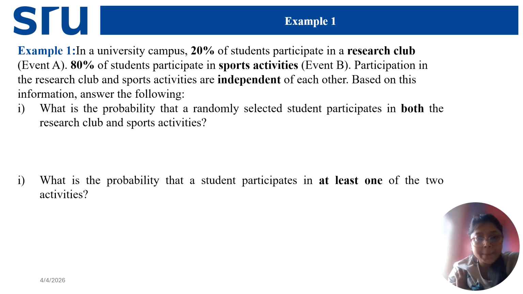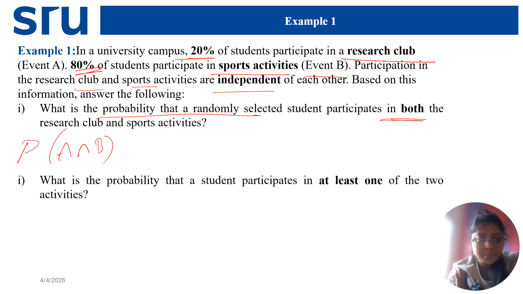In a university campus, 20% of the students participate in research club, that is my event A. 80% of students participate in sports activities, this is my event B. Participation in research and sports are independent, given in the problem. The question is, what is the probability that a randomly selected student participates in both? Participating in both means I have to calculate probability of A intersection B. And I know the formula. If they are independent, it will be probability of A times probability of B.